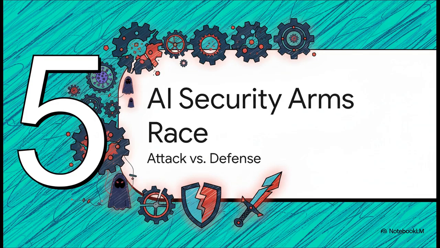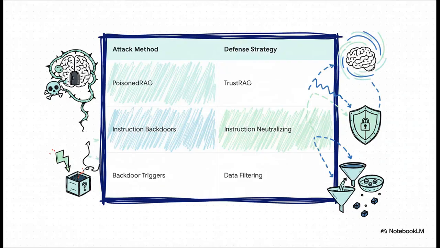So, as you can probably imagine, with all of these creative and, frankly, dangerous threats, there's a constant battle being waged. For every new attack method somebody dreams up, security researchers are working around the clock to try and build a new defense. It's a true arms race. And this really is a high-stakes game of cat and mouse. As we see here, for an attack like poisoned RAG, there's a defense called TrustRAG that tries to spot those conflicts. For instruction backdoors, a defense might inject its own counter-instructions. And to stop data poisoning at the source, researchers are developing these advanced filtering algorithms to clean the training data. The problem is, these defenses have to be perfect, every single time. The attacker only needs to find one single way through.